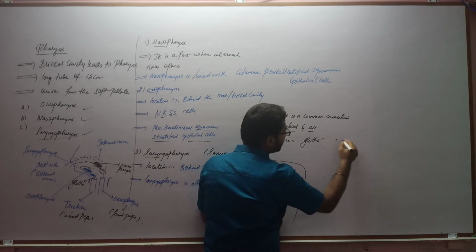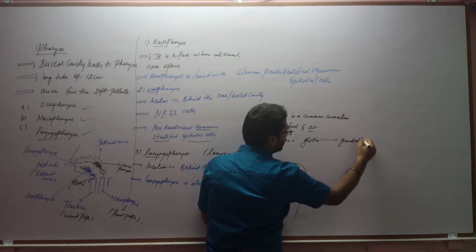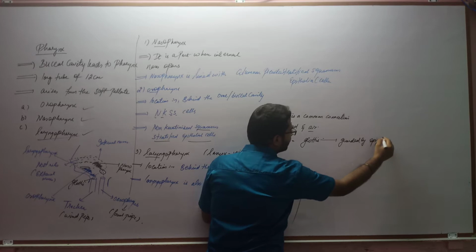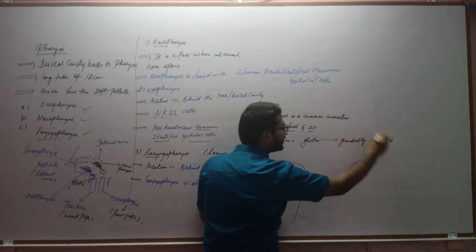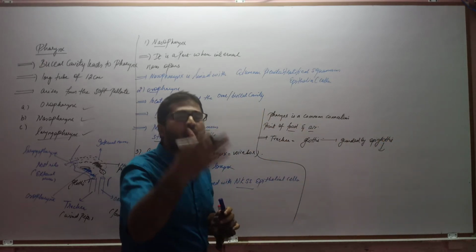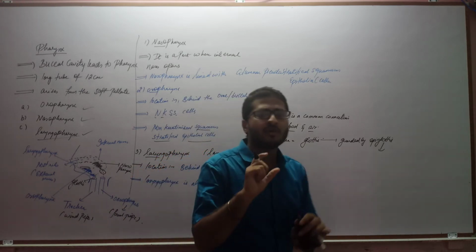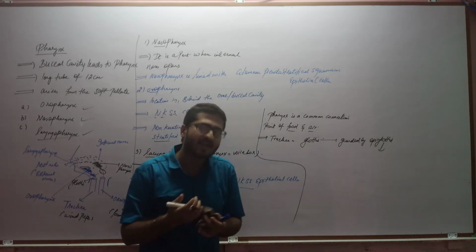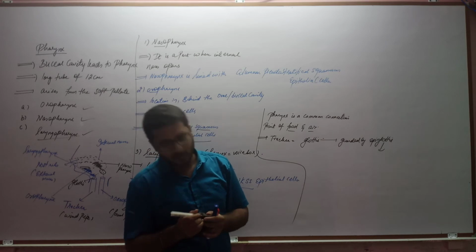So the glottis is guarded by the epiglottis. Now, what is this epiglottis? Epi means above. Above the glottis, some muscular sphincter is located, and that is what we call the epiglottis.